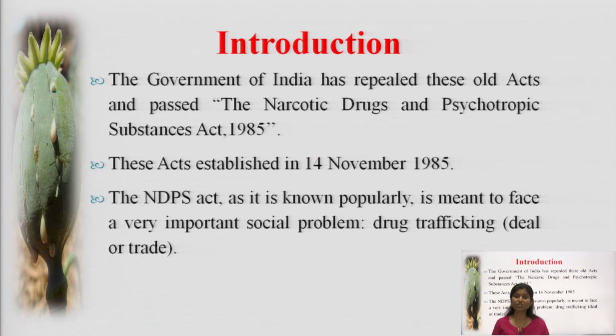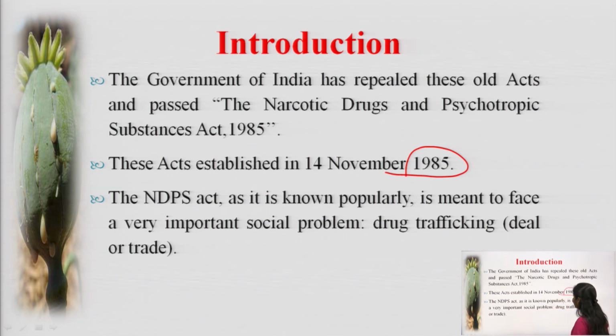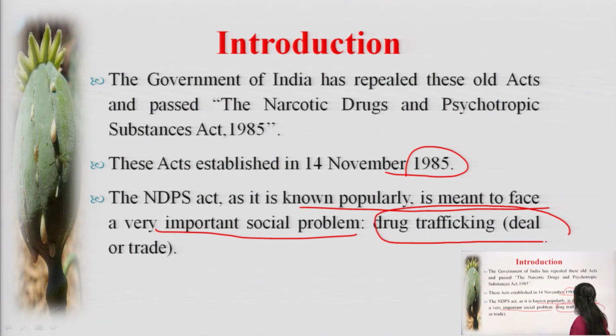So the latest version we are talking about is of 1985. The NDPS Act, as it is popularly known, is meant to face a very important social problem, that is drug trafficking, deal or trade.